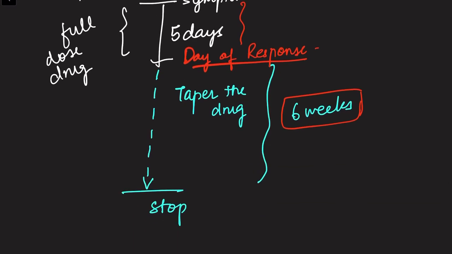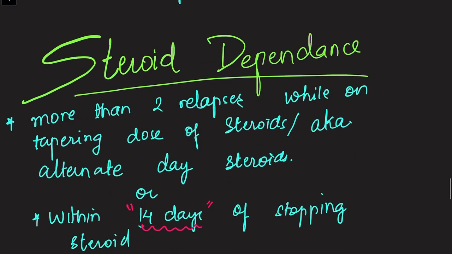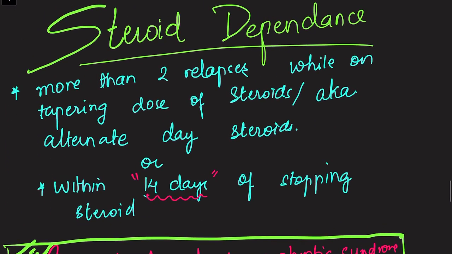Now steroid dependence. This is when there are more than 2 relapses while on a tapering dose of steroids or on alternate day steroids. Suppose a patient is on a tapering dose: we saw 6 weeks full dose and 6 weeks alternate dose.